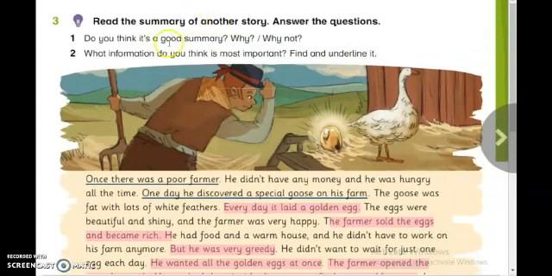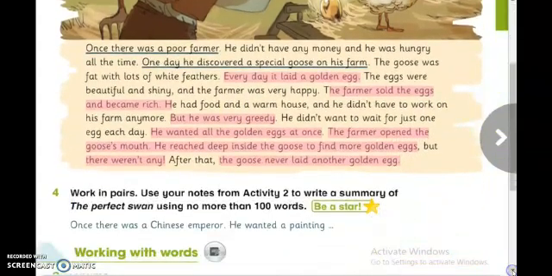Do you think it's a good summary? Why and why not? Yes, it is a good summary because we don't give details or unnecessary events in this summary. Number 2, which information do you think is the most important? Find and underline it. We underlined the important events and the important information for this story. Now move to number 4.